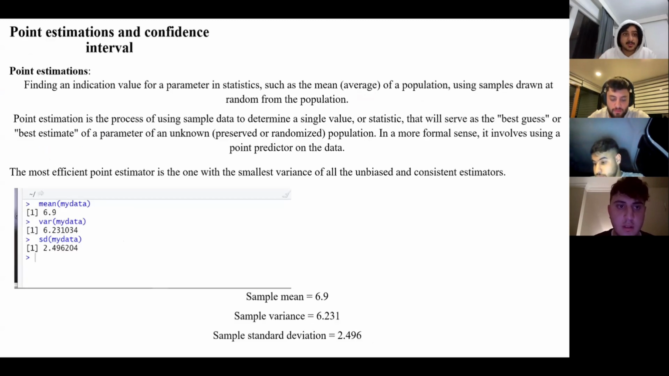Point estimation and confidence interval. Point estimation is finding an indication value of a parameter statistic, such as the mean or average of a population, using a sample drawn at random from the population. Point estimation is a process used to determine a single value or statistic that will be the best guess or best estimate of an unknown parameter. And here is the most efficient point estimator, with the smallest variance of all, and based on a consistent estimator. And here is the coding.